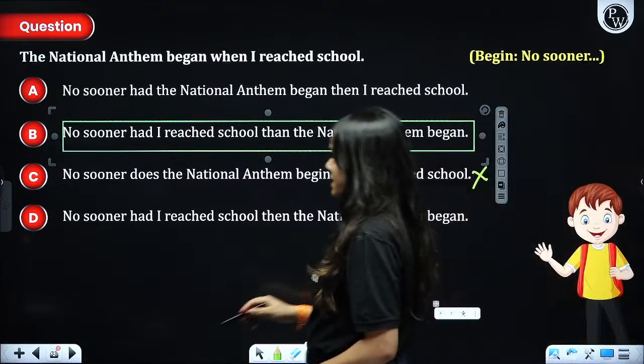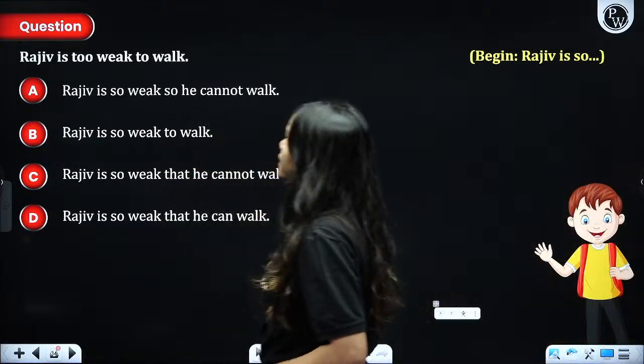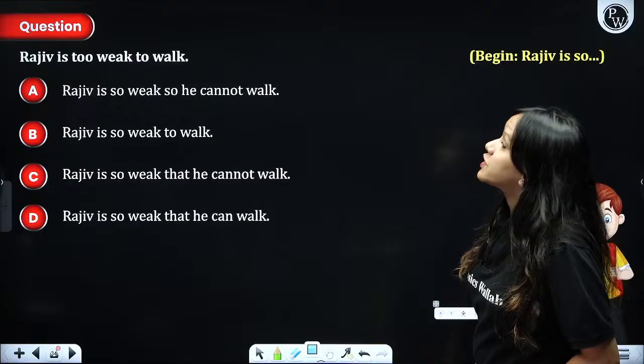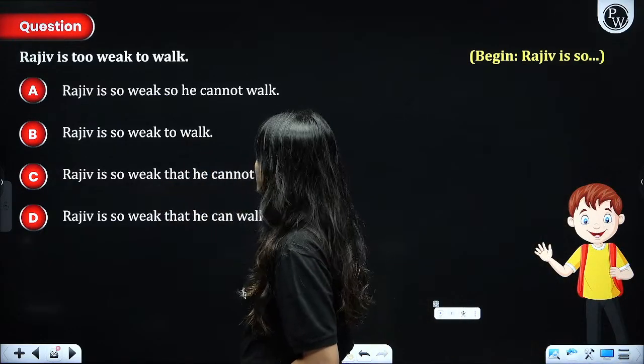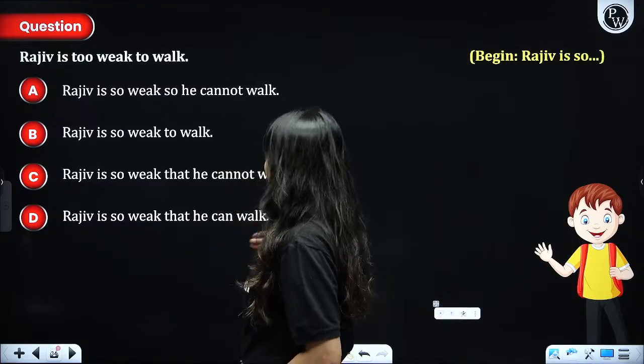Okay, next thing. Rajiv is too weak to walk. Rajiv is so weak, so he cannot walk. Rajiv is so weak to walk. Rajiv is so weak that he cannot walk. Rajiv is so weak that he can walk.